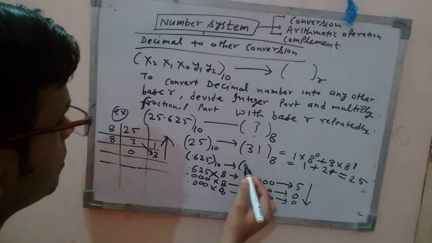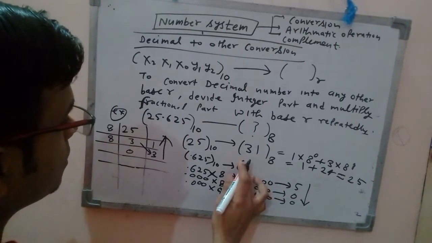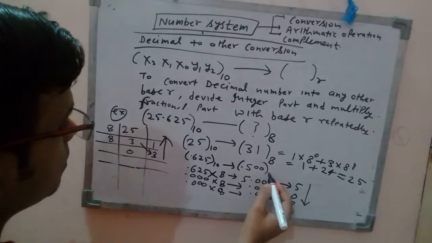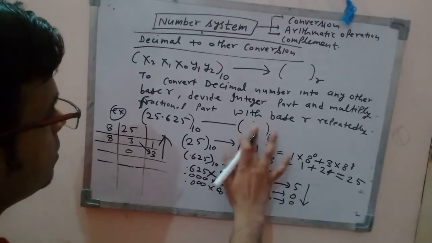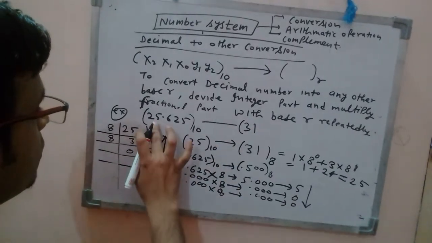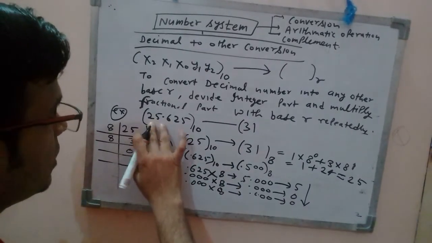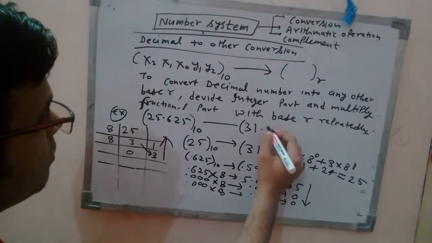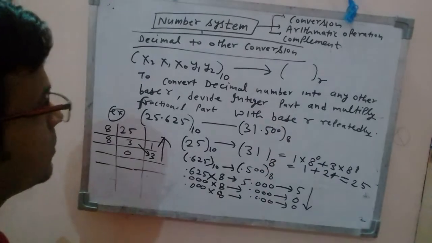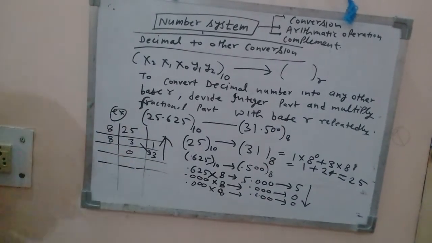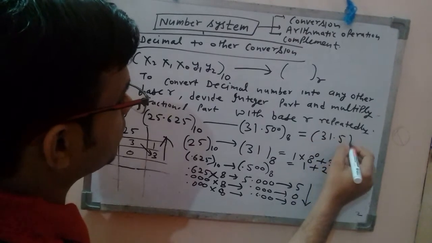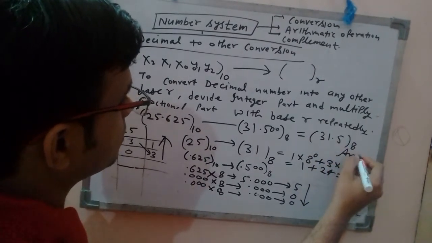It will be 0.500, like this. So what is our answer? Answer will be 31 for this integer part and 0.500 for the fractional part. That means this is the answer, right? Or simply you can write 31.5. This is the answer, right?